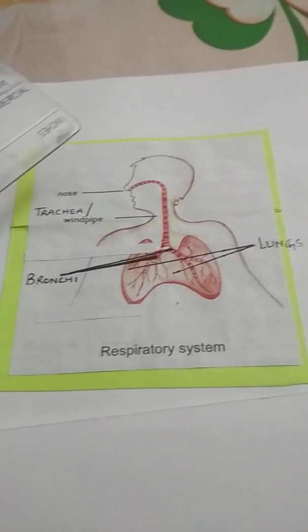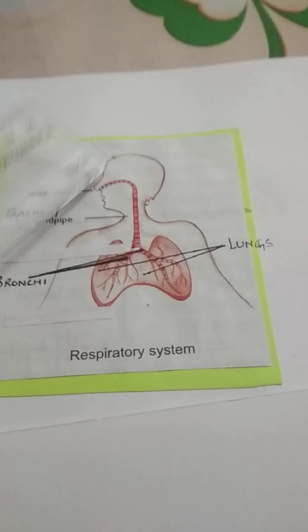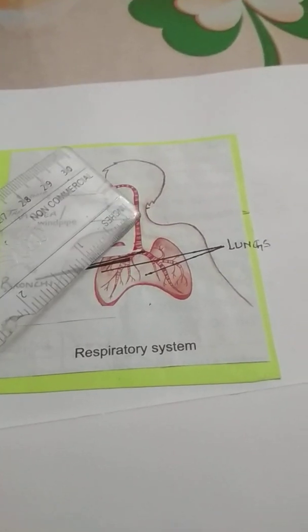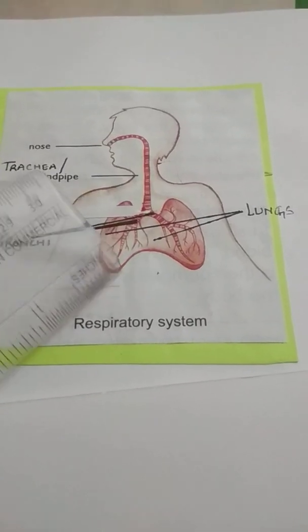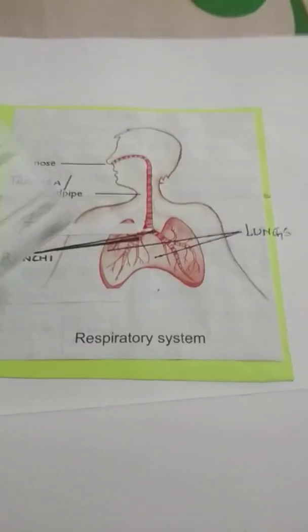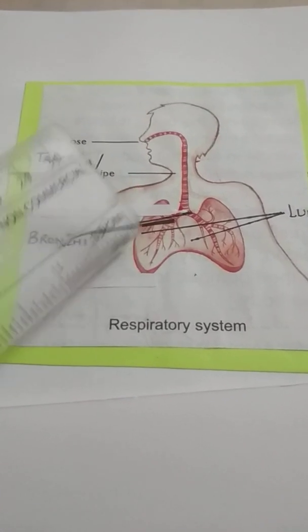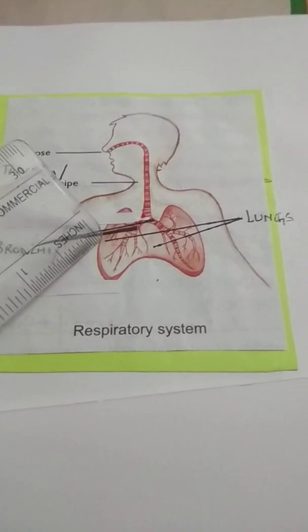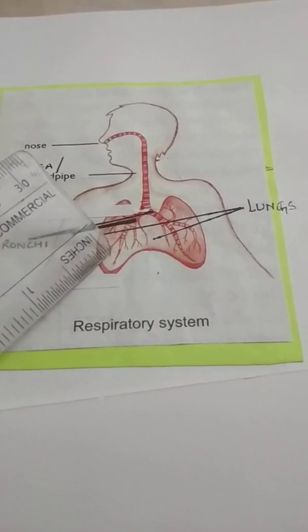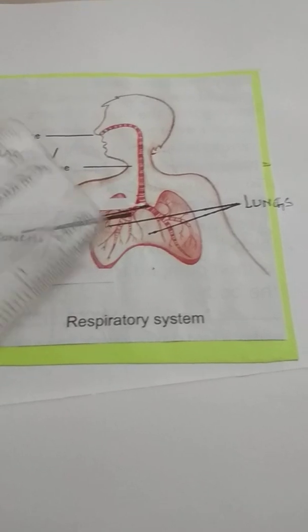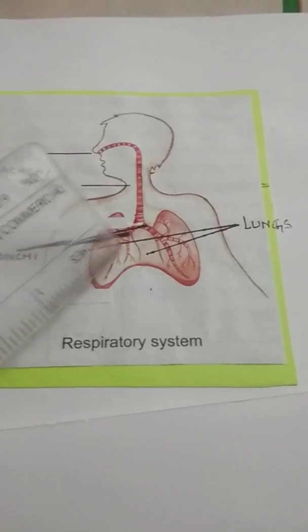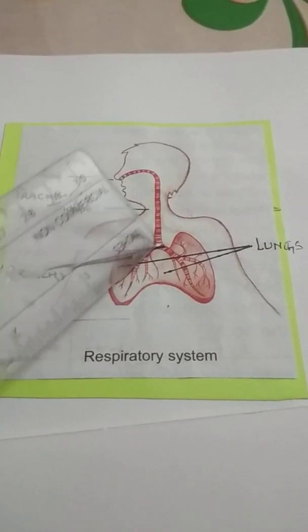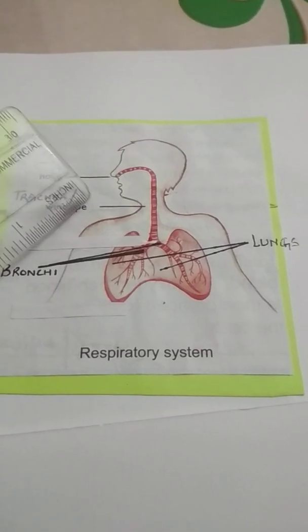The air we breathe through our nose passes through the nostrils and enters the trachea. The trachea is then divided into two small tubes, and these tubes are called what? Bronchi, which carry air into each lung. Now in the lungs, oxygen gets diffused in the blood, which is then taken to different parts of the body. The oxygen burns the food and releases energy. And then in the process of burning food, carbon dioxide is produced as a waste, which is exhaled out of our body through the nose.